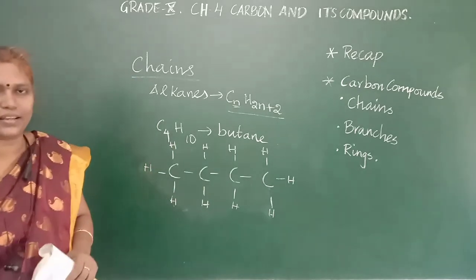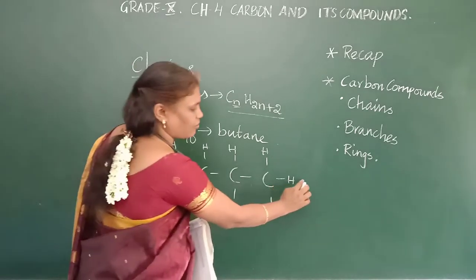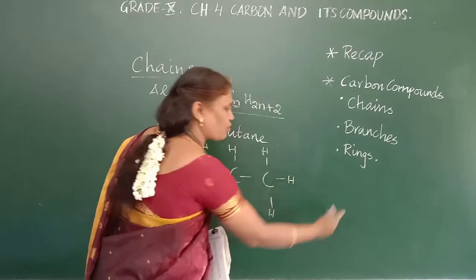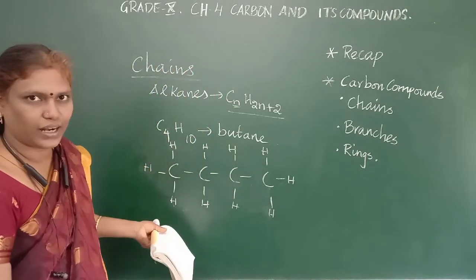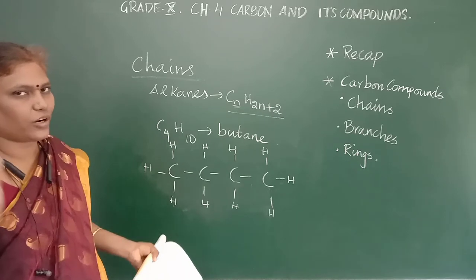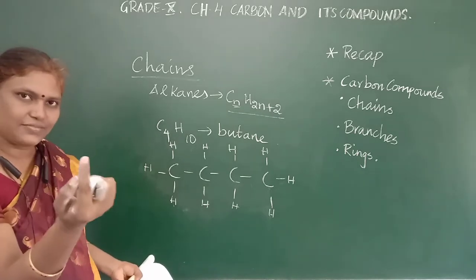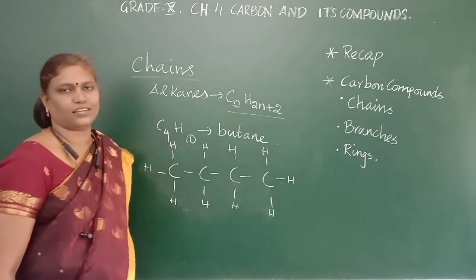This is butane. Can you draw the structure of pentane and hexane? Nothing, you just add 1 carbon, it is pentane. Then if you add 2 carbons, it is hexane. You have to do it as homework. I hope you can understand. Only keep in mind that 4 bonds should be around the carbon and hydrogen will have only a single bond. Okay, only carbon and hydrogen are there.